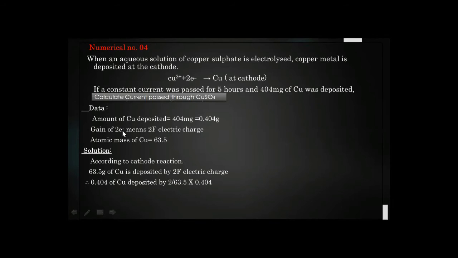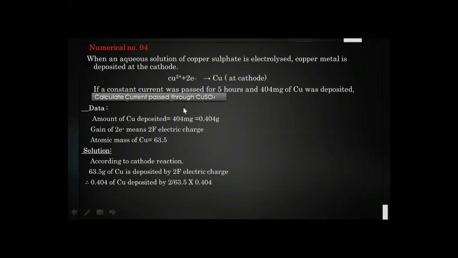Second, gain of 2 electrons means 2 Faraday electric charge. Here, copper is gaining or taking 2 electrons. So 2 electrons means 2 Faraday electric charge according to the given equation. The atomic mass of copper is 63.5. From where do we get this mass? This is from the periodic table. So this data is given. Our task is to calculate the current.